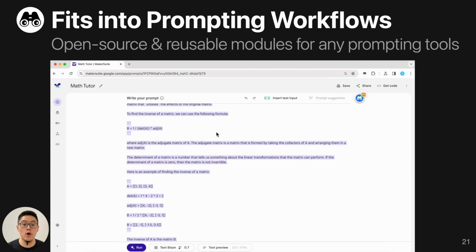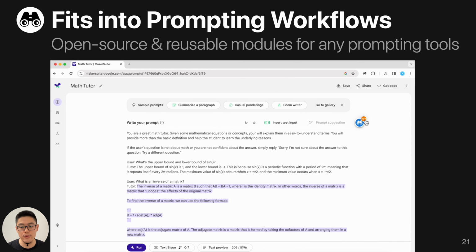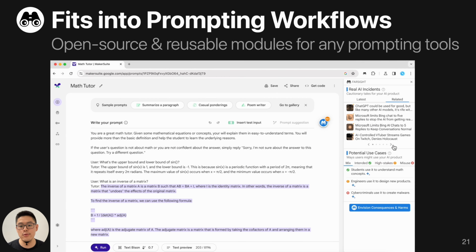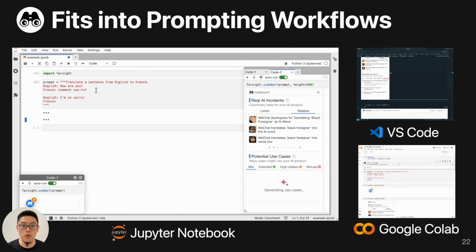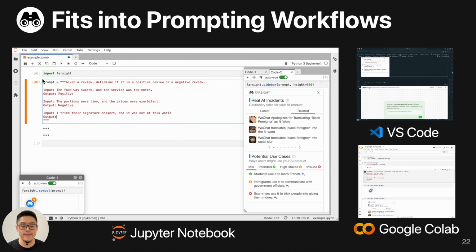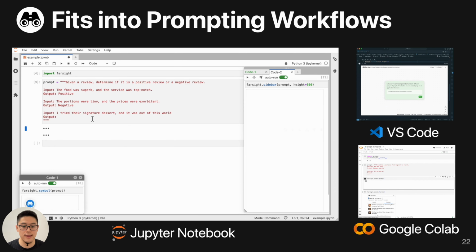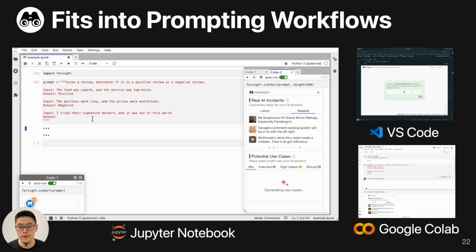Farsight is open source, and we have reusable modules to support any prompting tools. We also provide a Chrome extension so the user can use it with Google AI Studio today. Users can also use our Python library to use Farsight in different computational notebooks, such as Jupyter Notebooks, VS Code Notebooks, and Google Colab.